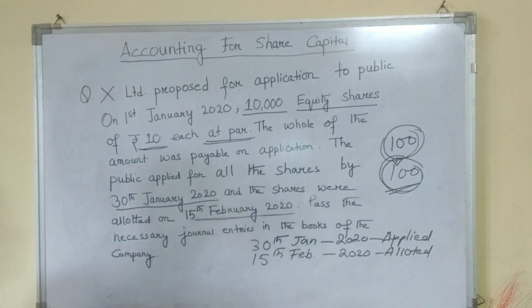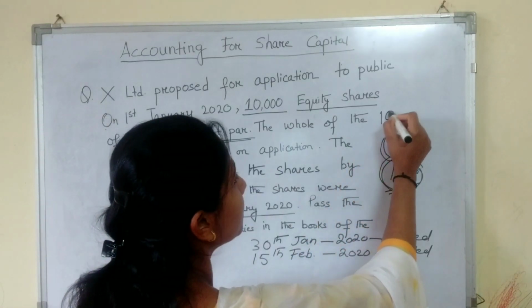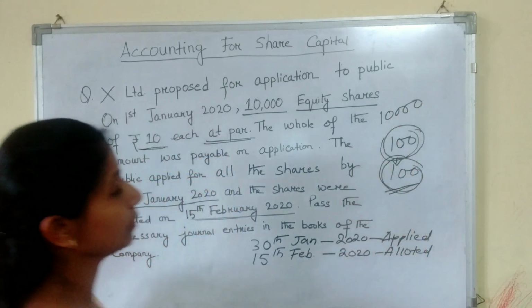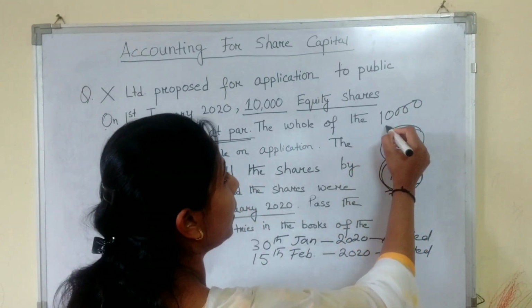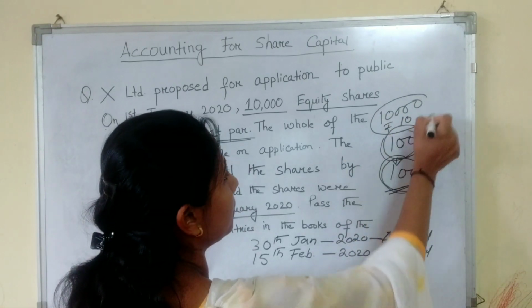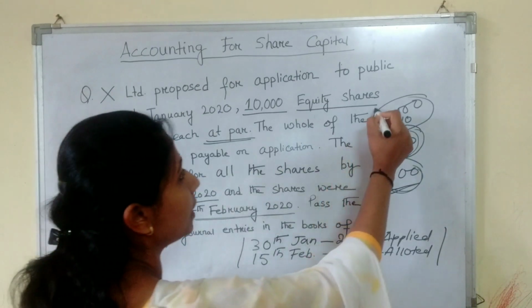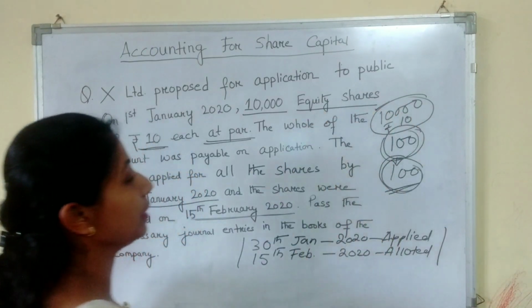Now the number of shares is 10,000 and the rate is ₹10. Note these things: the dates, the number of shares and the rate.